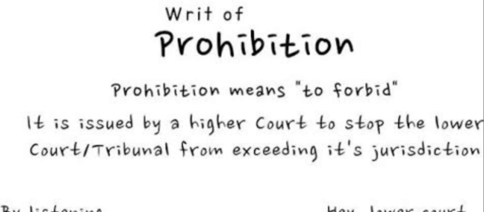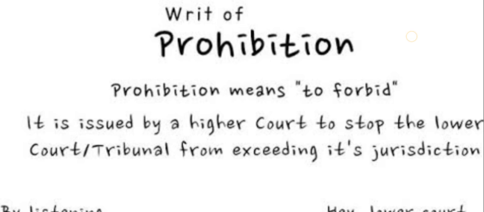Mandamus activates the public officials to perform their official duties, but in prohibition they are stopping the work. So prohibition and mandamus are opposite to each other. And one more thing: the prohibition writ is against judicial or quasi judicial authorities.